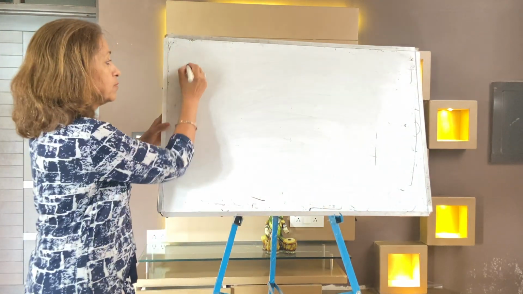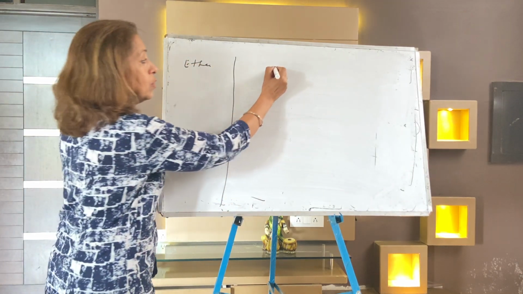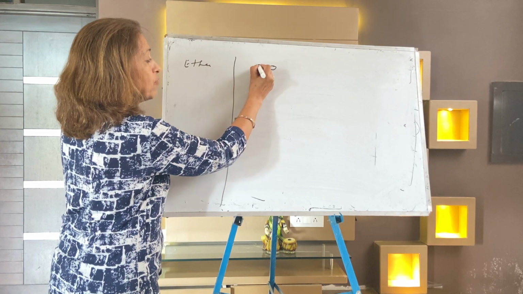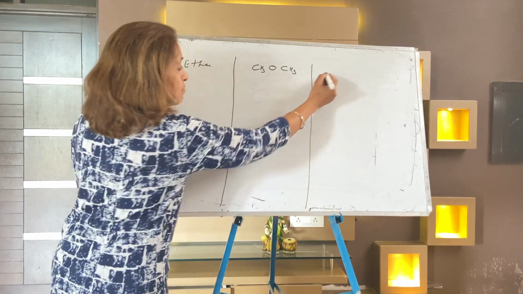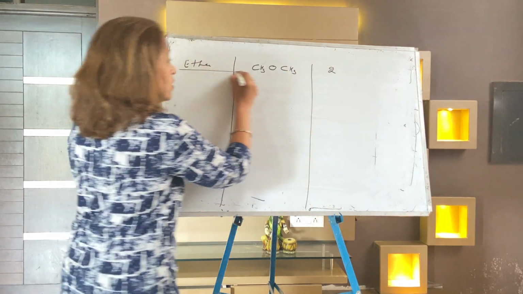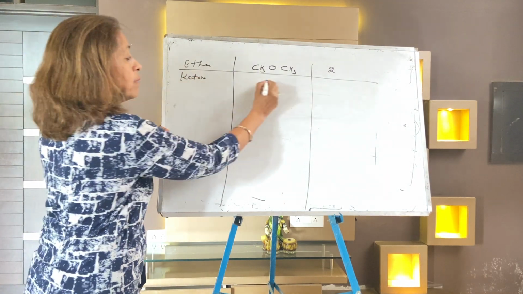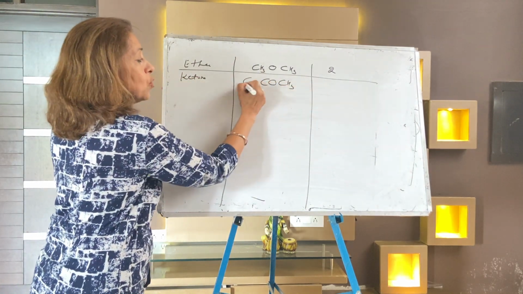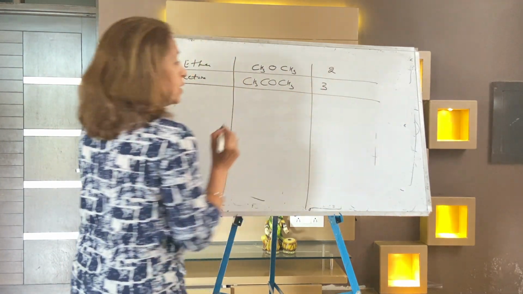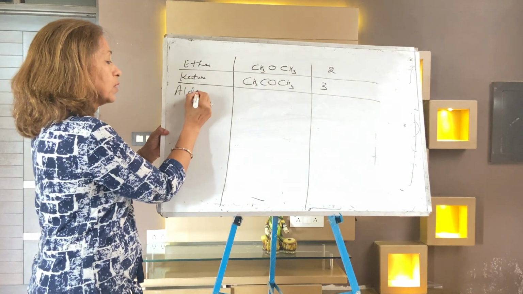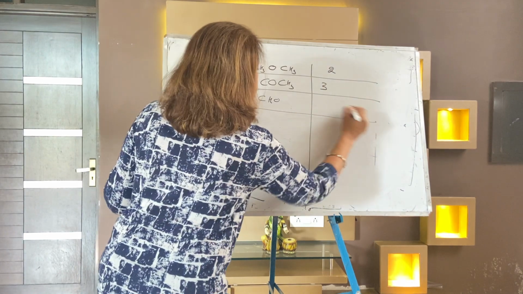Write down ether. Ether is just O, surrounded by 2 R. CH3, O, CH3 minimum. So minimum carbon atoms are 2 in ether. Same in ketone. Ketone is the same CO, but minimum carbon atoms are 3 because 1 is countable of CO. Next is aldehyde. The first aldehyde is formaldehyde. The minimum carbon is 1.